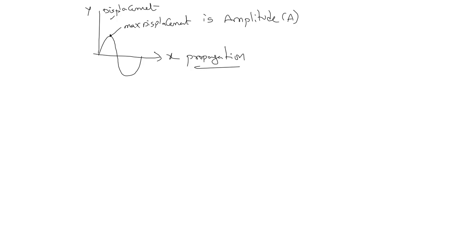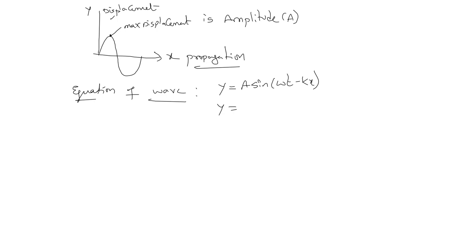Okay. Now how to represent the equation of propagation, the equation of a wave? We represent the equation of a wave as y equals a sine(omega t minus kx), or we can also represent it as a sine(kx minus omega t). This is one way.